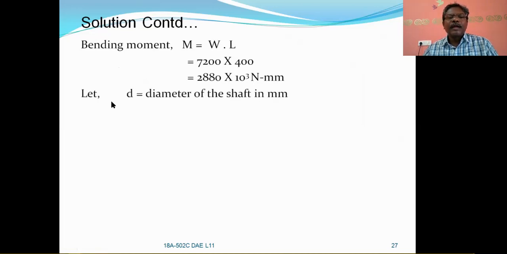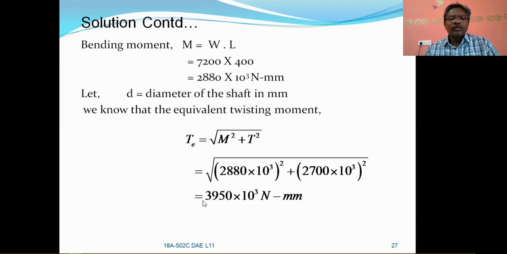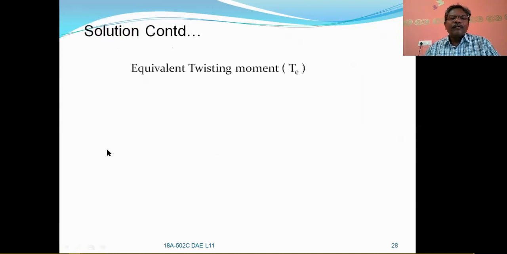So let D be the diameter of the shaft. Take the equivalent twisting moment according to the Guest theory. Te is equal to under root of M square plus T square, which is equal to 3950 into 10 to the power of 3 Newton millimeters. Let us equate this to pi by 16 Fs maximum into d cube. Then you will get the diameter of the shaft.